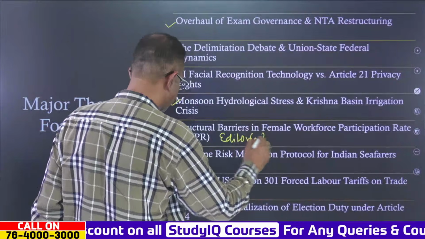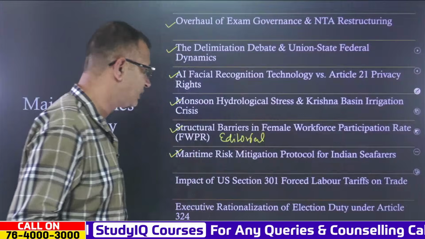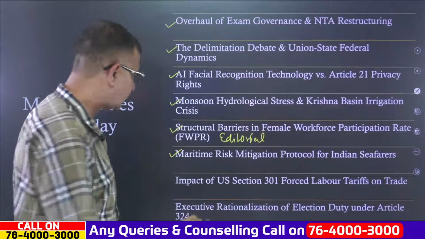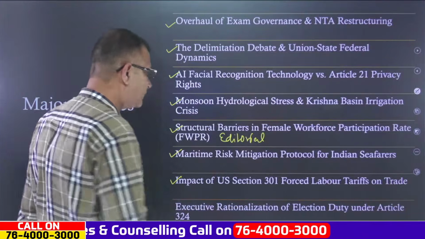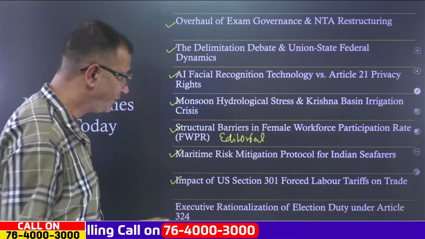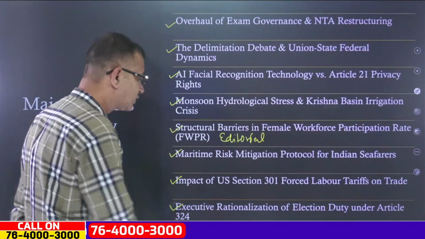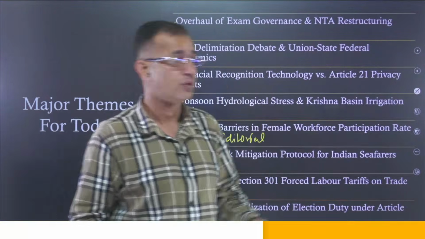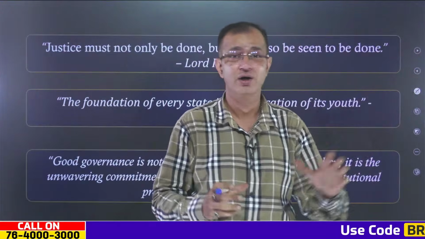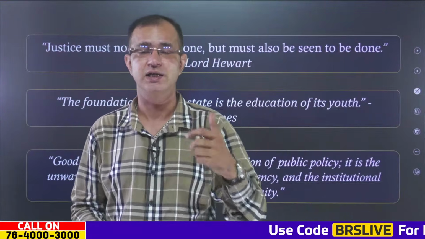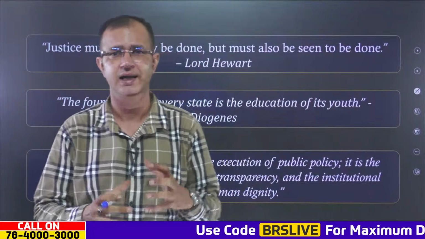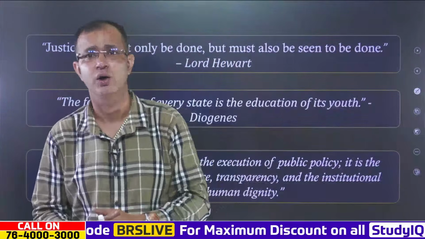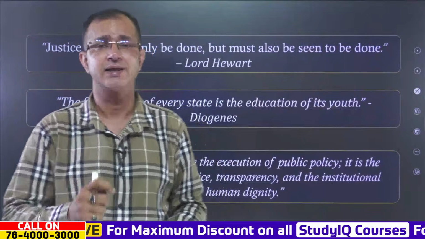All right, then we'll be talking about the maritime risk mitigation protocol for Indian seafarers as well, also in the editorial column. Then the impact of the US Section 301 forced labor tariffs on trade and the executive rationalization of election duty under Article 324. But this is not the complete list of topics. We'll be discussing two or three more topics that are again important, where we'll be doing the complete analysis of those important topics related to our prelims and mains as well.